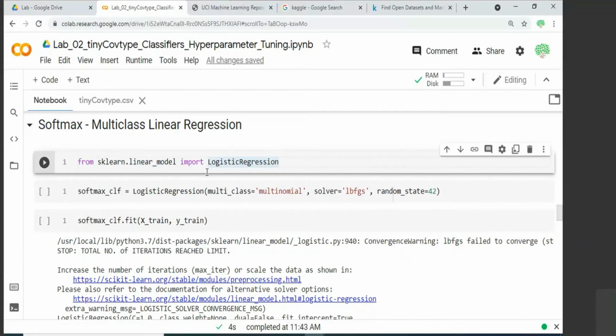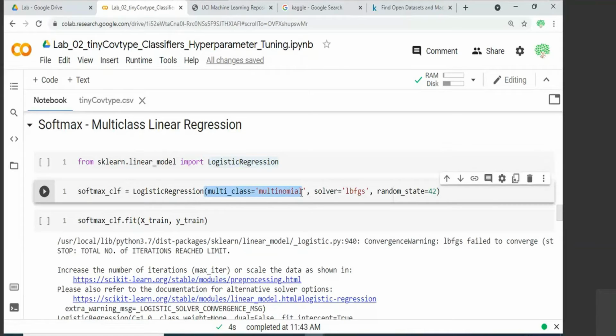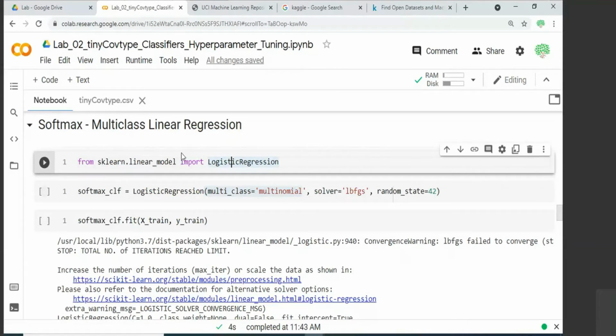But when we come to the scikit-learn library, they don't implement logistic regression and softmax regression separately. They only have one class, which is named LogisticRegression. By specifying an additional argument, you can make it behave like a softmax regression. So they just keep it simple.